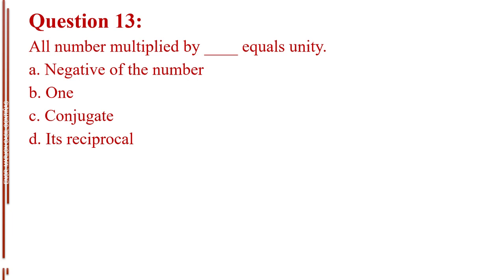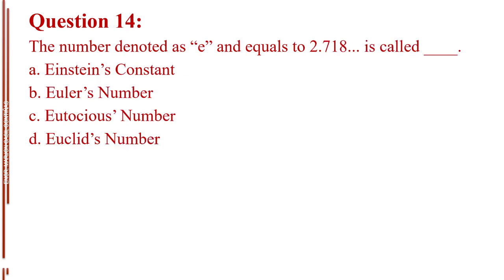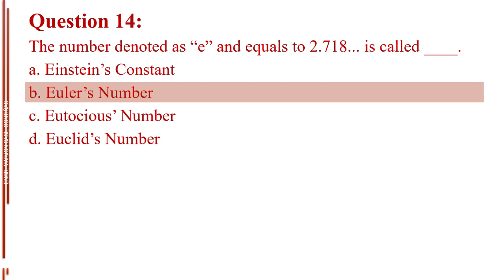The answer is letter D, its reciprocal. Question number 14. The number denoted as e and equal to 2.718 and so on is called blank. Letter A, Einstein's constant. Letter B, Euler's number. Letter C, Utosha's number. Letter D, Euclid's number. The answer is letter B, Euler's number.